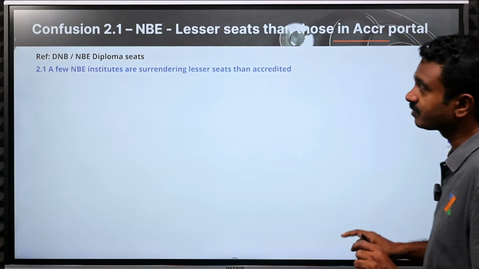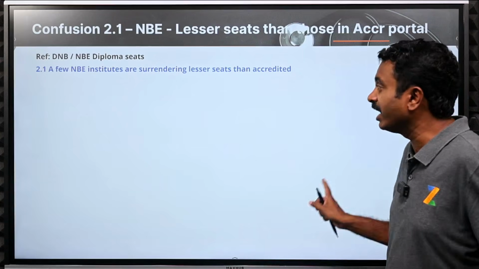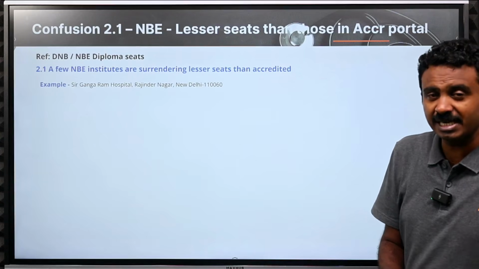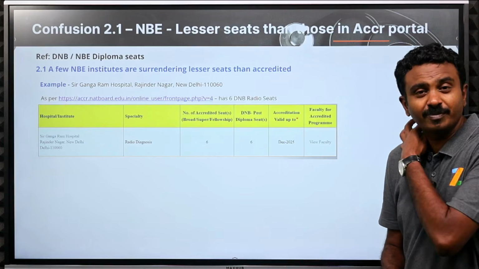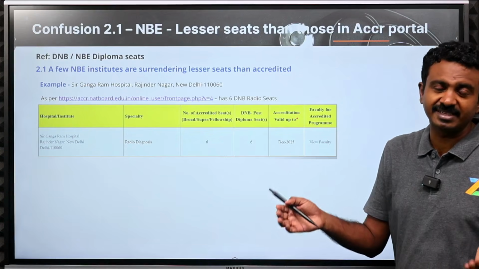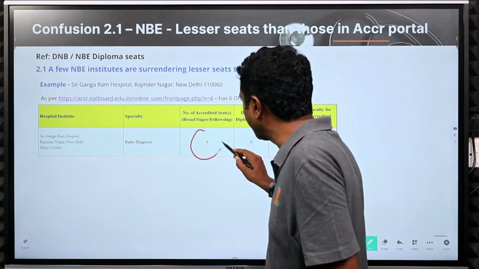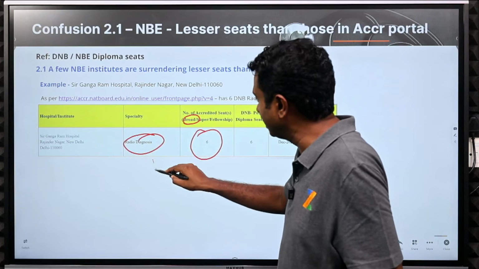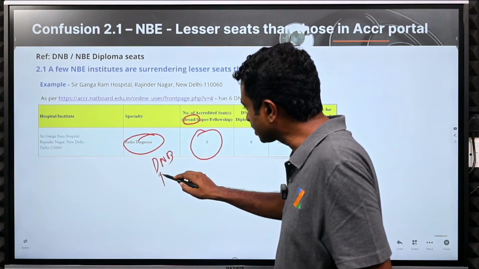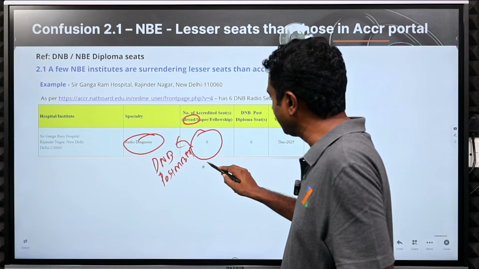So first, a few NBE institutes are surrendering lesser seats than accredited. I go into the accreditation portal. For example, take Sir Ganga Ram Hospital in New Delhi, one of the best for radio diagnosis, obviously the first DNB institute taken up for radio diagnosis. Here you have 6 radio diagnosis seats. When it says broad specialty, it means radio diagnosis DNB seats, which are post MBBS seats that you complete in 3 years.